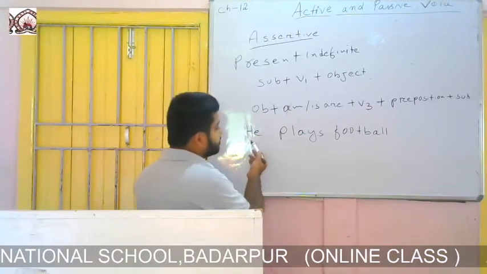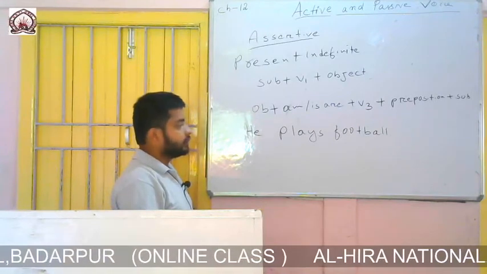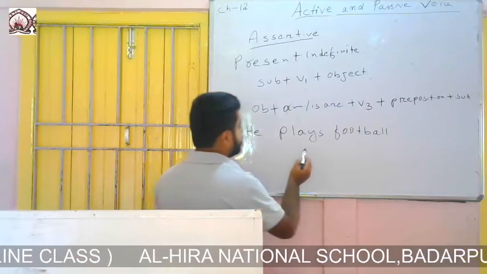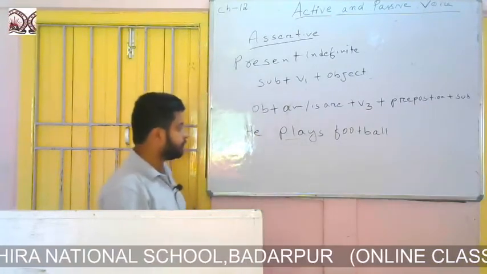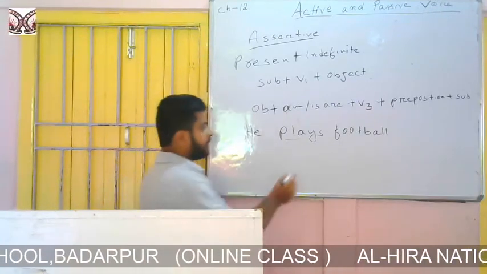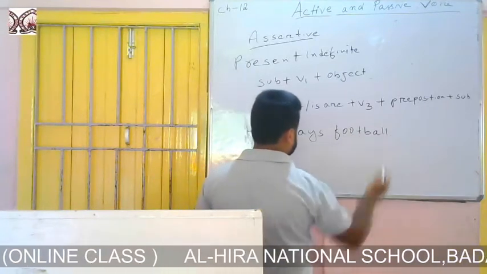And if our subject is third person singular, then we will use s or es with the verb. Here the subject is third person singular, so I have used s, plays. So, he plays football is present indefinite.